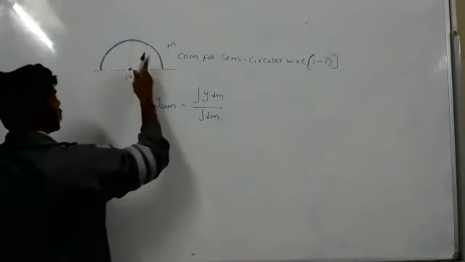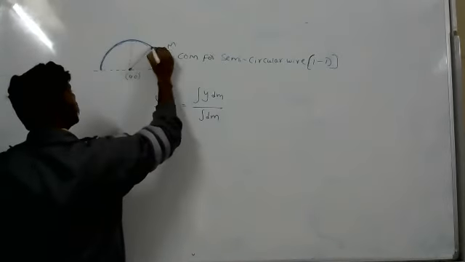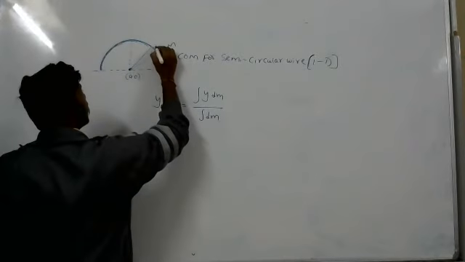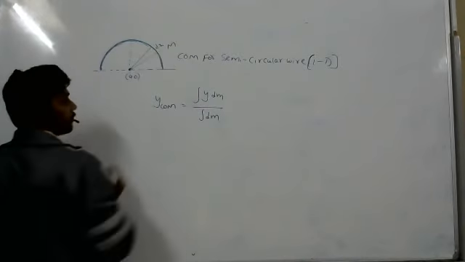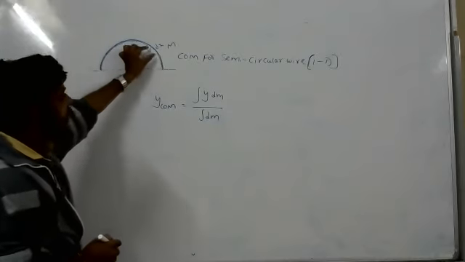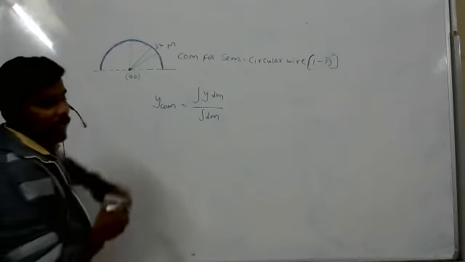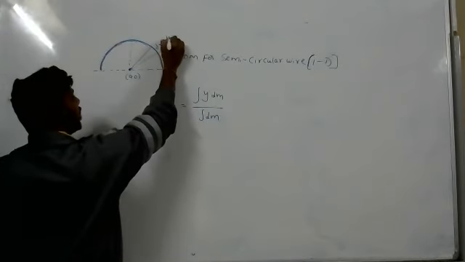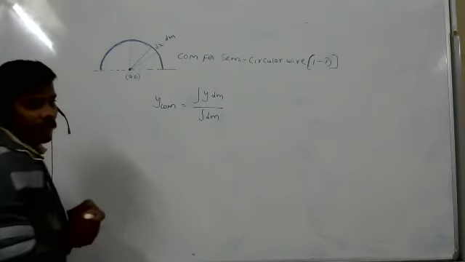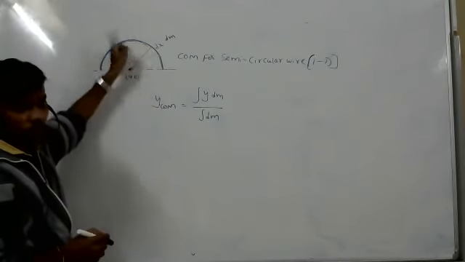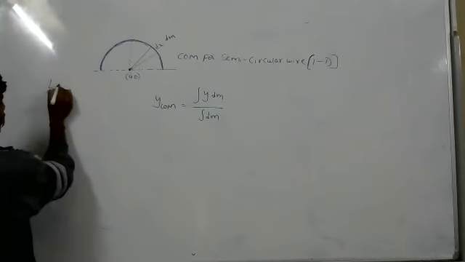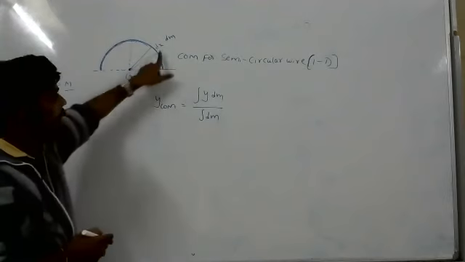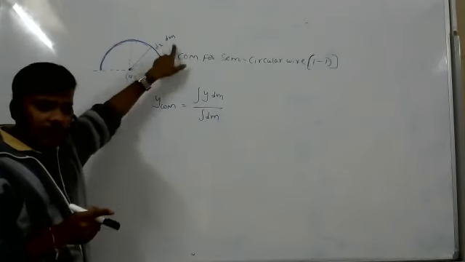Now to calculate that, I will consider a small element, that is the dx element. Again, I have taken the dx element. In the dx element, how much mass will be there? dm mass will be there, right? If I take the total length, the mass is equal to m. In this total length, this much mass is there. But when I consider the dx element, dm mass will be there.